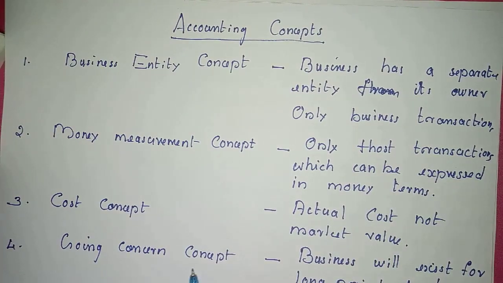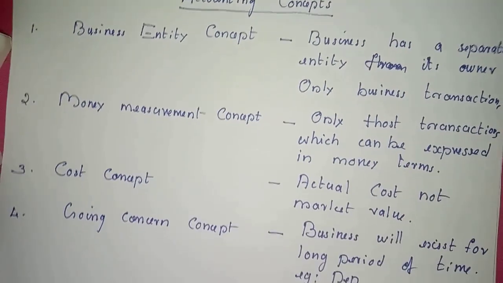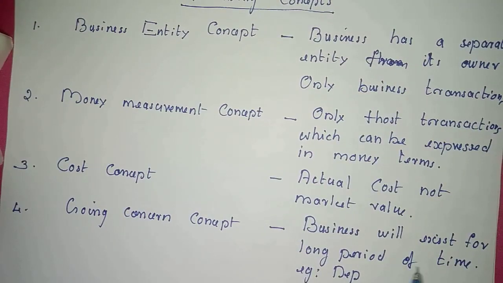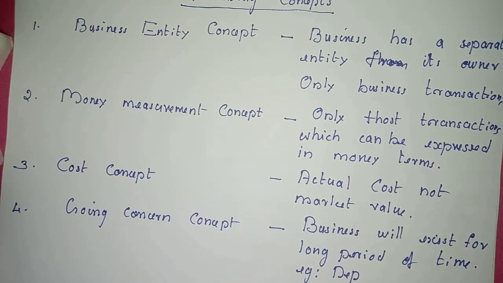Next one is going concern concept. It assumes that business will exist for a long period of time. It is not going to end after 1 or 2 years. Depreciation is an example for this concept. For calculating depreciation, first of all, we are assuming its expected lifetime. We are finding its lifetime. And we are writing off depreciation in each year of its lifetime. We can do that because of going concern concept.